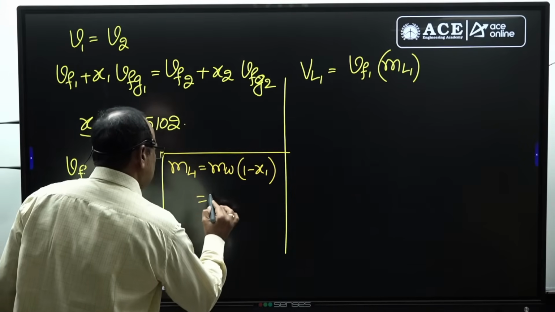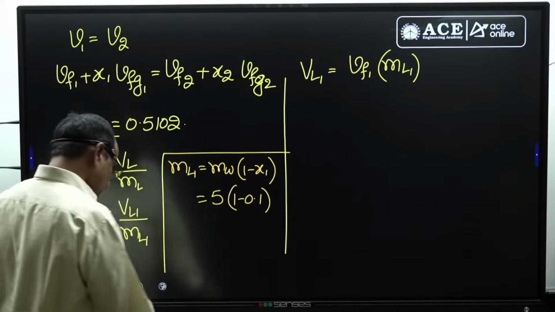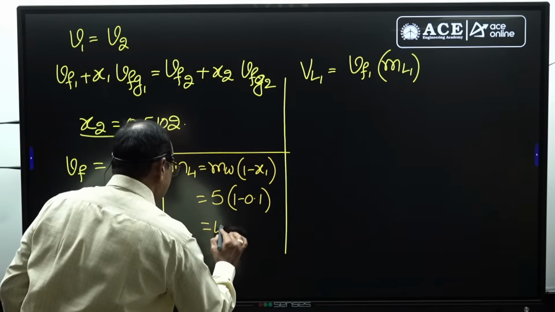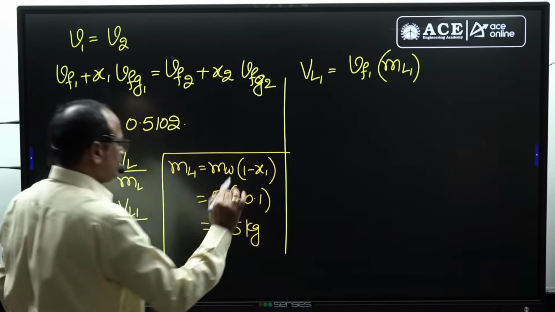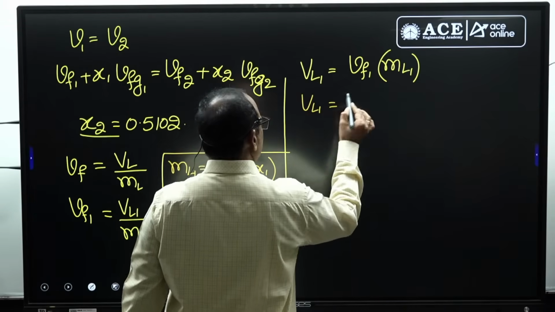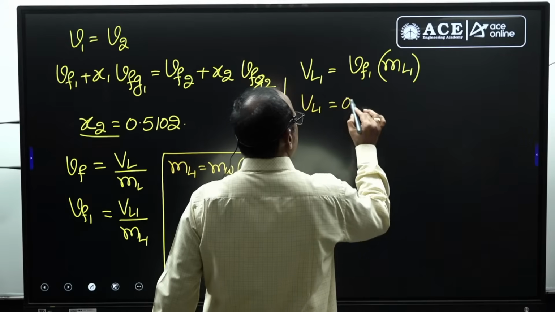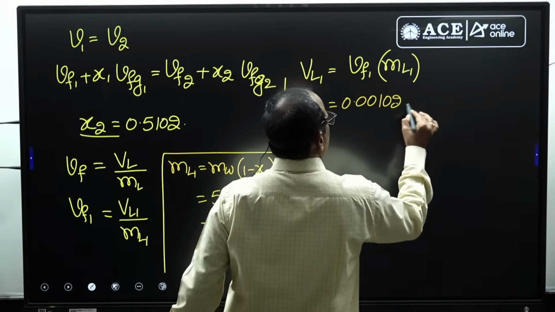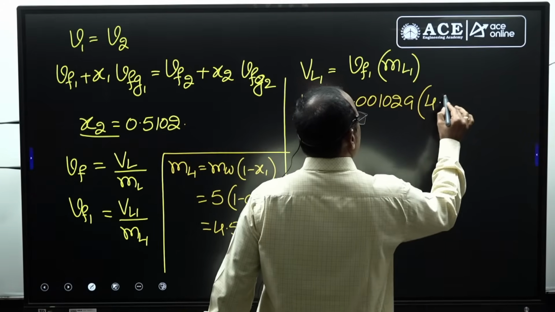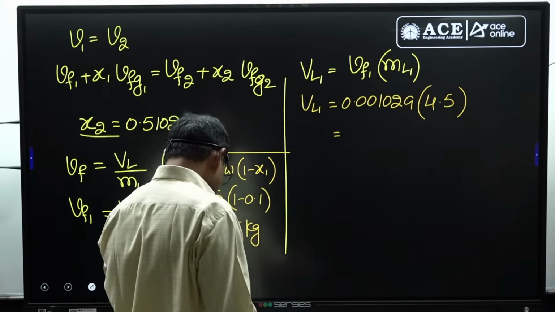Initial mass of the water is 5 kilograms. Initial mass of the liquid is 5 times 1 minus 0.1. You simplify this value for getting the initial mass of the liquid. It is 4.5 kilograms. Then the initial volume of the liquid, VL1, equals Vf1, 0.001029, multiplied by the initial mass of the liquid in the wet vapor, 4.5. You simplify this value for getting the initial volume of the liquid.